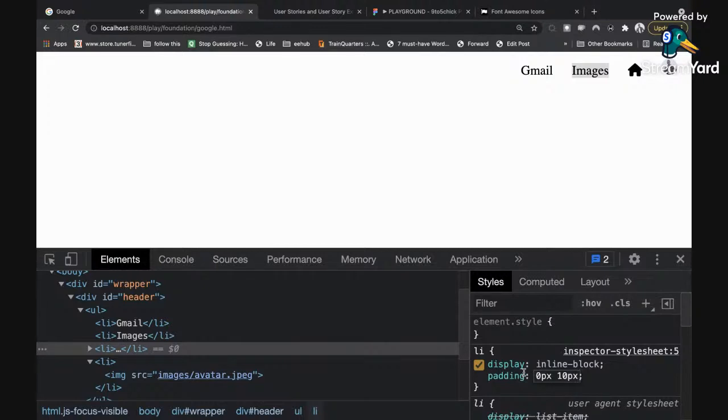Let me say that again. When I'm using the padding property in CSS, and I give two values to that padding, the first value is actually going to affect the top padding and the bottom padding. And then the next number I assign to the padding is going to affect the left padding and the right padding, right? If I gave padding only one number, the number applies to all four sides at the same time. Is that clear?